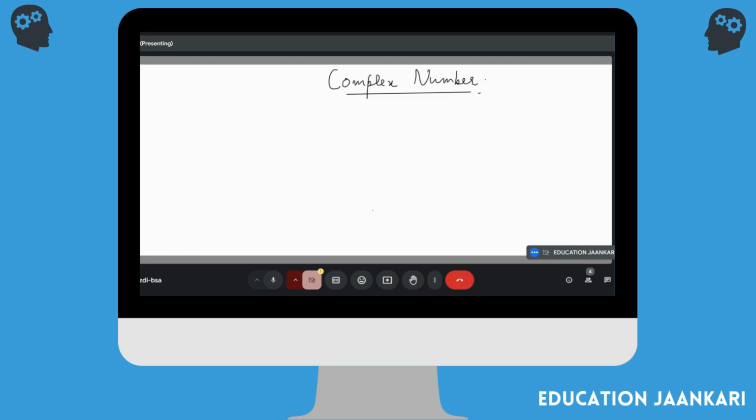So what are complex numbers? Where are they coming from actually? Because in math, we actually have just two kinds of numbers. The one is the real numbers that you have studied, all of them, and the other one is the imaginary numbers.